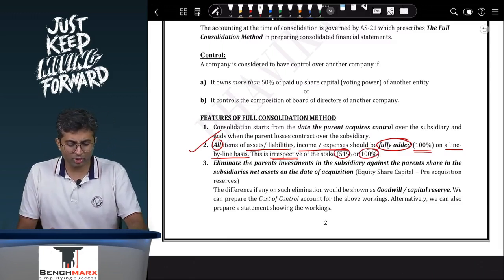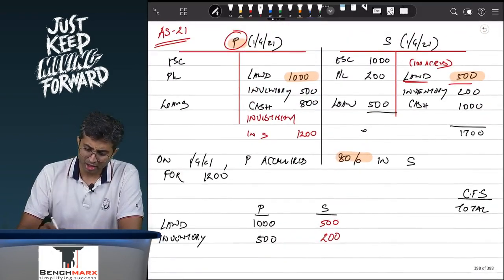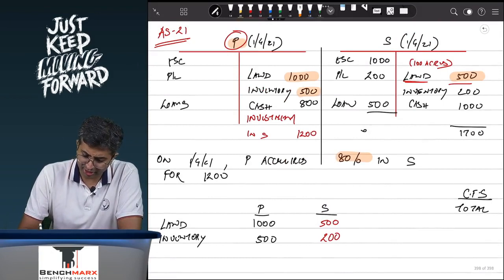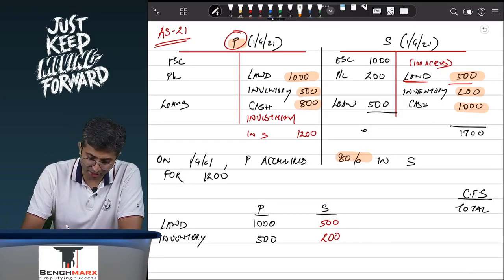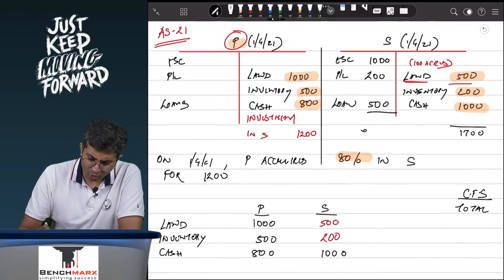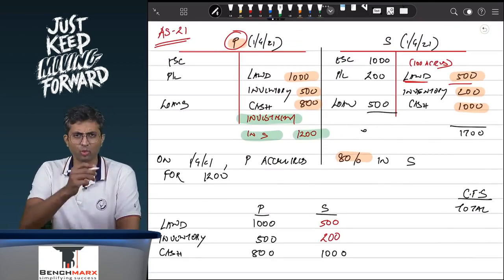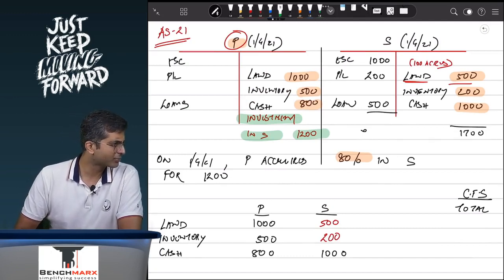But isn't that going to result in some kind of inconsistency? Because you will consolidate, let's say, land, inventory, also cash, 800 and 1000. So you will consolidate cash of 800 and 1000. What do you guys think? Will we also show investment in S in our final balance sheet? What is your sense? Please answer.